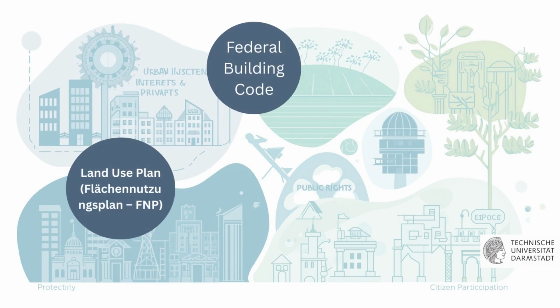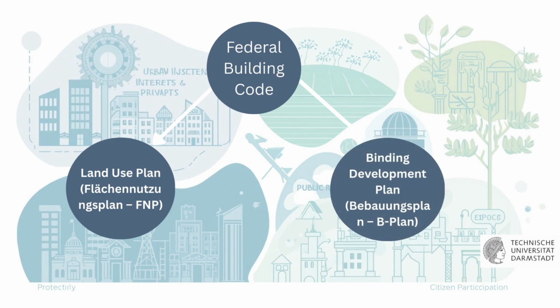The BauGB uses two major planning instruments. The Land Use Plan, Flächennutzungsplan, shows how land should be used in the future, for example, residential, commercial, green spaces. The Development Plan, Bebauungsplan or B-Plan, provides legally binding rules such as building height, number of floors, distances, green areas, and traffic access. Together, these instruments guide all building activity.